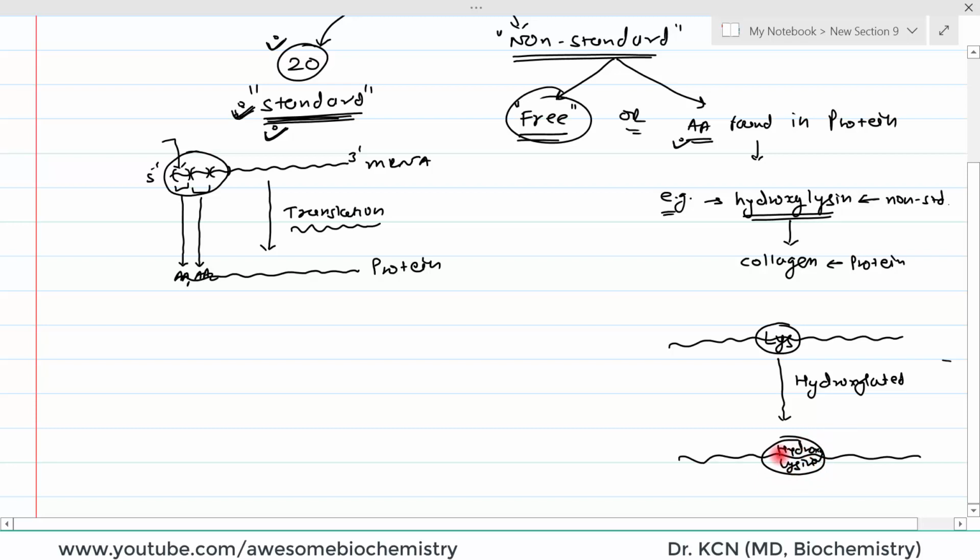So we can find this hydroxylysine in the protein. Is hydroxylysine inserted during the process of translation? No. So why is it appearing? It is appearing because of post-translational modification,